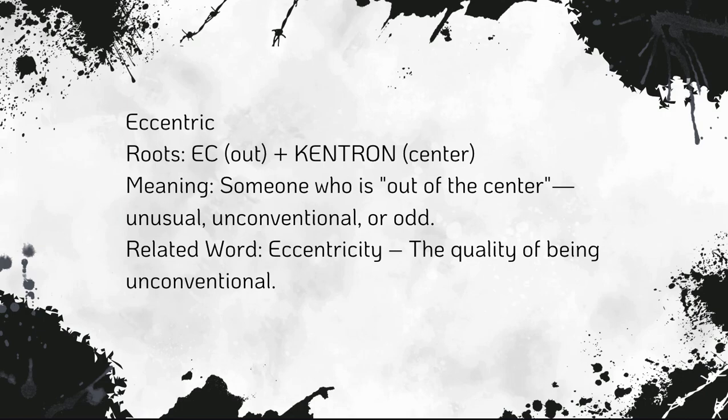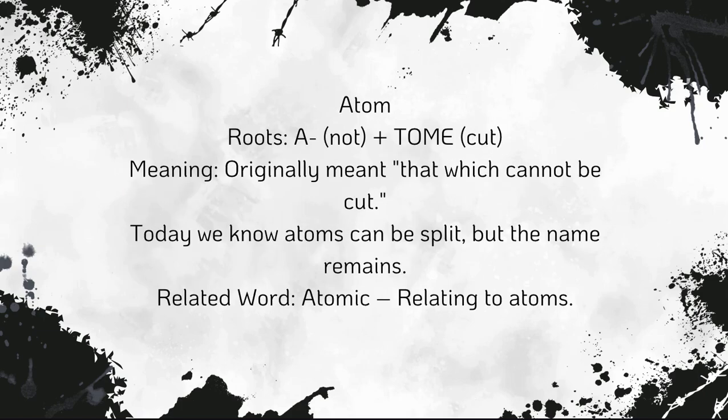So meaning someone who is out of the center, unusual, unconventional, or odd. So eccentricity is the quality of being unconventional, odd or unusual.